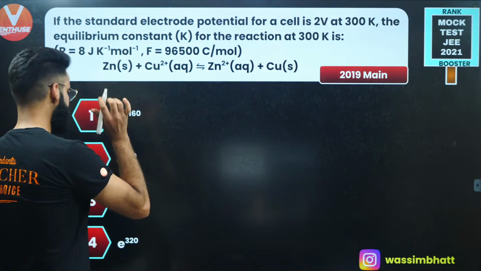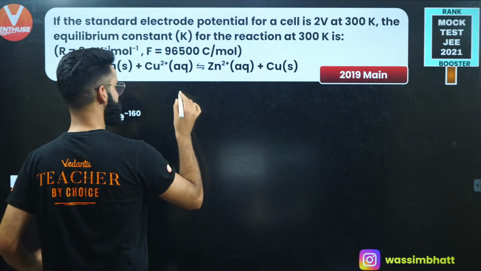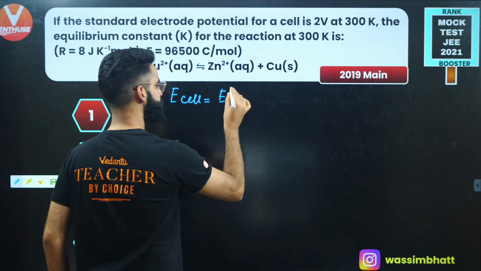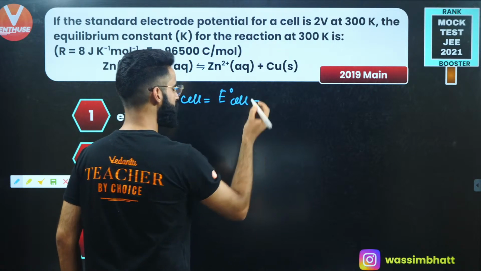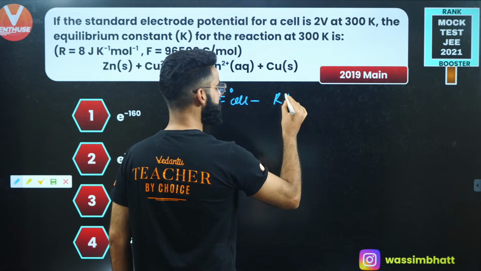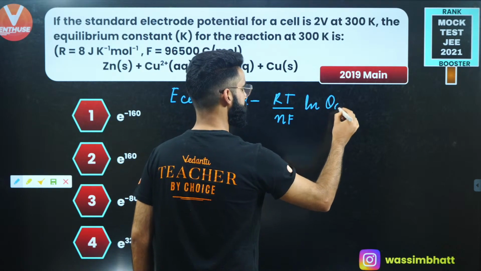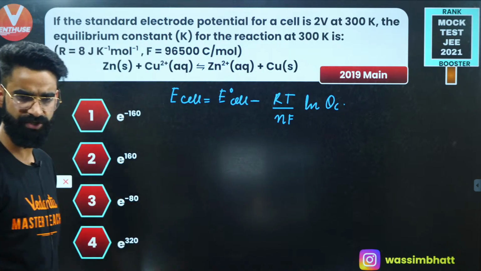Well, first of all, if you remember your Nernst equation, what is the actual form of the Nernst equation? E cell is equal to E naught cell minus RT divided by nF, ln of Qc. This is the actual form of your Nernst equation, if you remember.